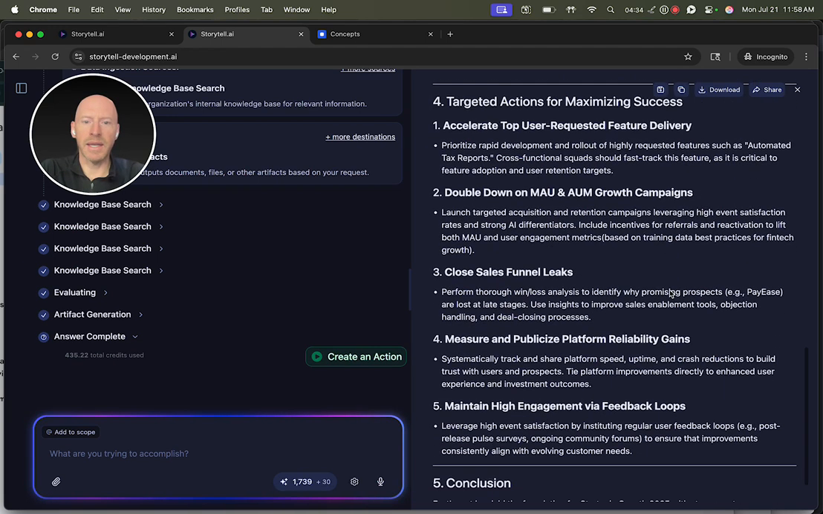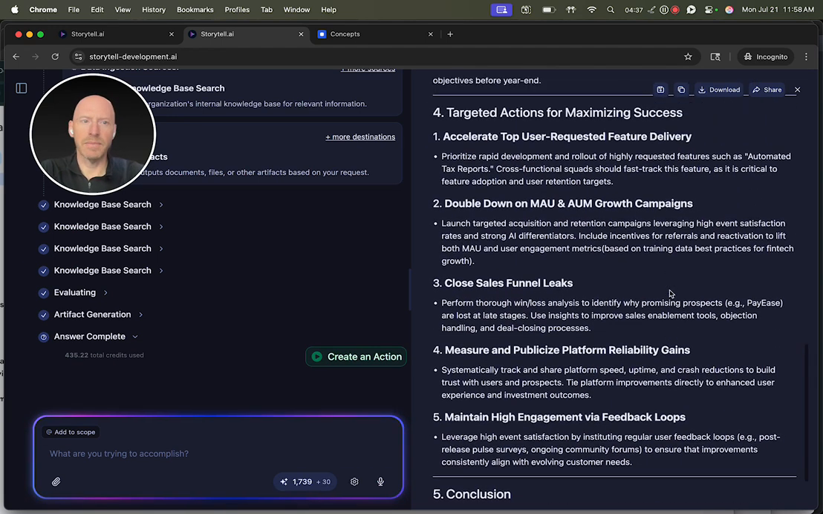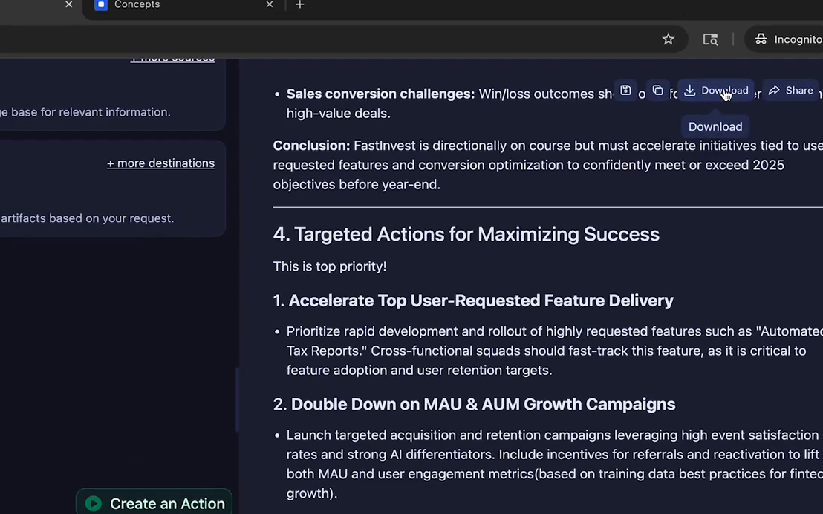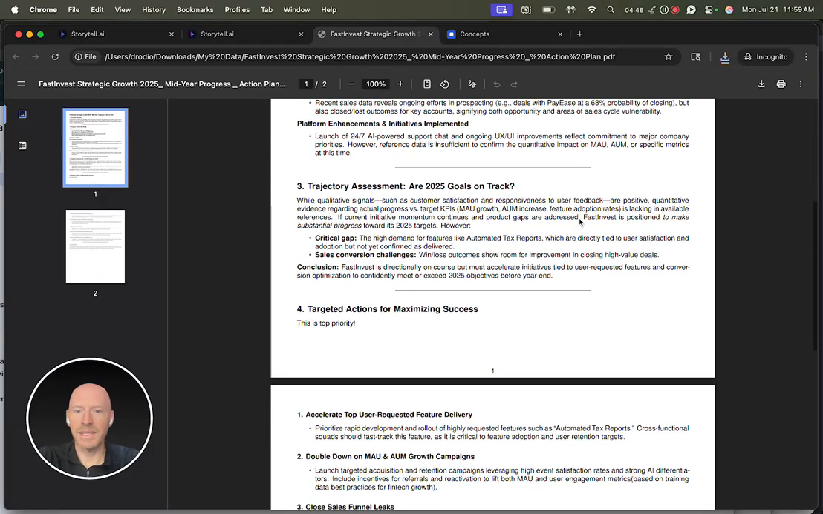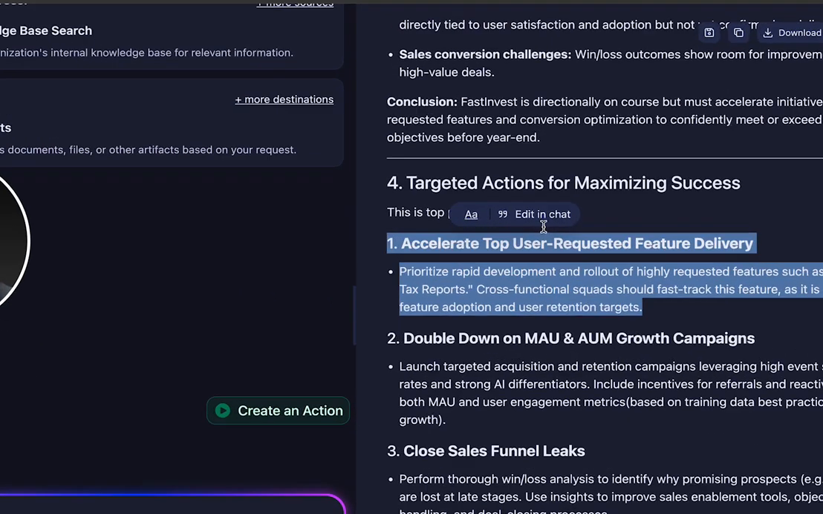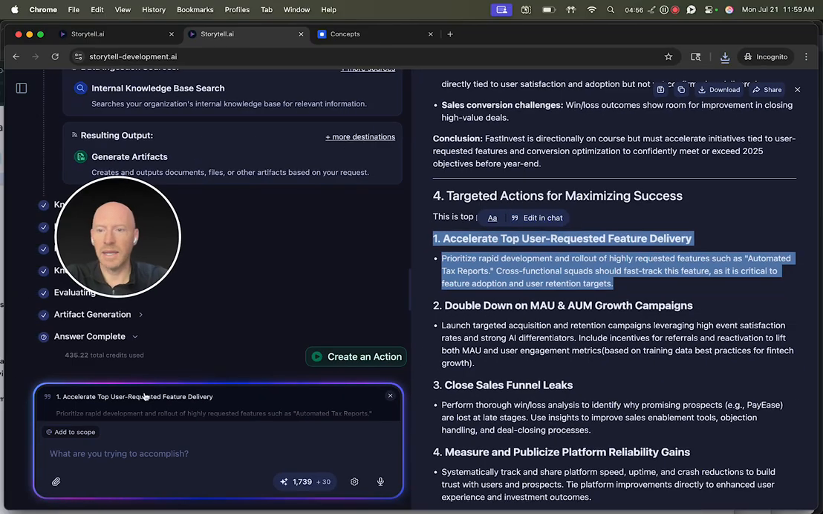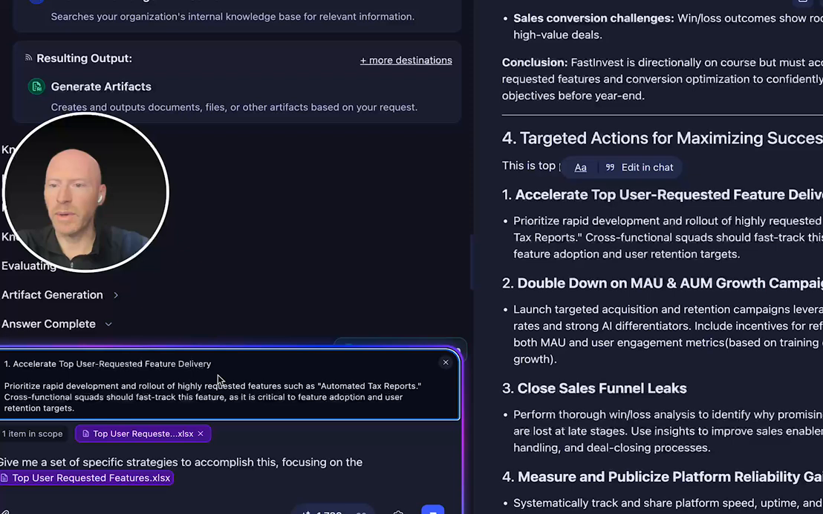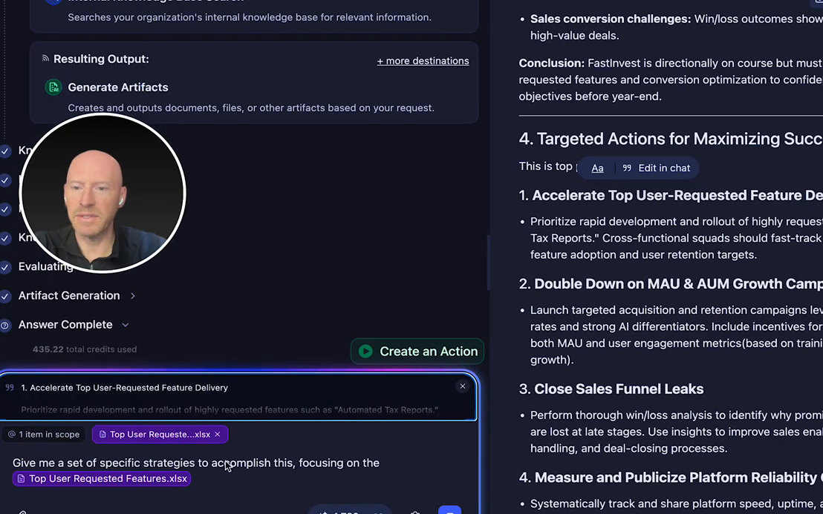Storytell is giving me a list of recommendations. I can edit Storytell's output. This is top priority. I can also download this artifact so that I can share it with my team. I can continue the conversation with Storytell. Maybe I want to edit this in chat and ask a more detailed question about this. For accelerating top user requested feature delivery, maybe I say, give me a set of specific strategies to accomplish this.